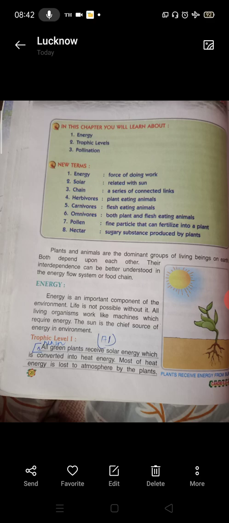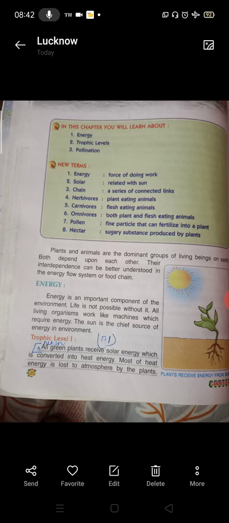Trophic level 2. Energy stored in plants at trophic level 1 becomes the source of energy for the plant eating animals known as herbivores. In simple words, when herbivores eat the plant, the energy present in the plant is transferred to the plant eating animals. With the help of this energy, the herbivores grow.